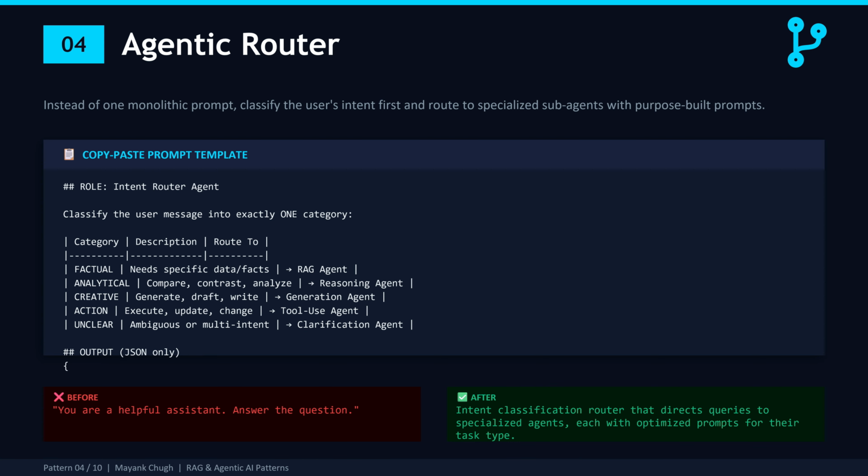Look at the routing table in the prompt. If the user asks what is our refund policy, that's factual. Route it to the RAG agent which uses patterns 1 through 3 we just covered.